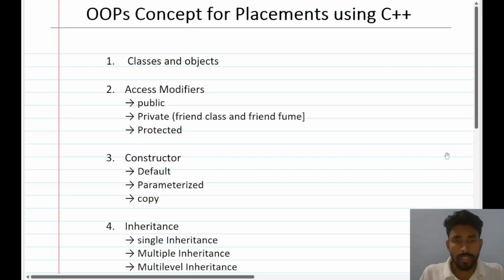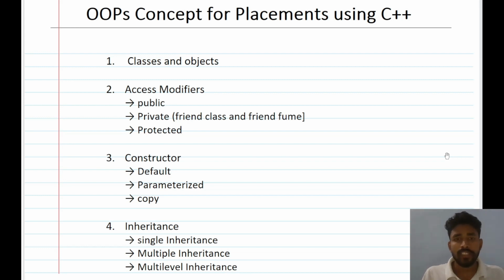So now look at the topics which we are going to study in this playlist. So these are the topics we will be covering inside this playlist. So the first topic is class and object. So this is very important. So class and objects are the fundamentals of OOPS concept. So in the first lecture we will be studying about class and object and its implementation in C++.